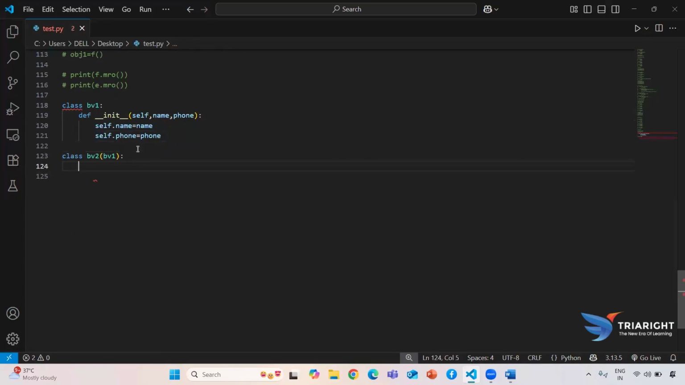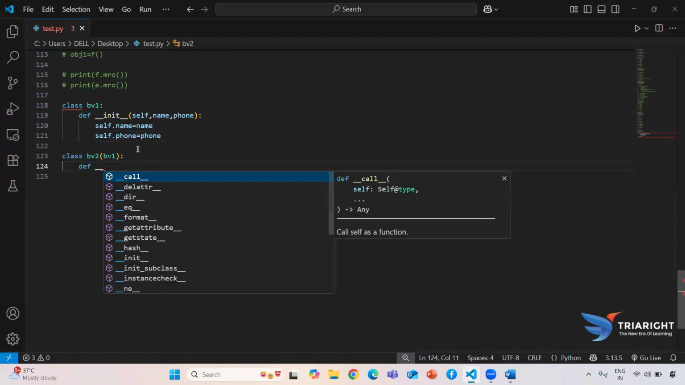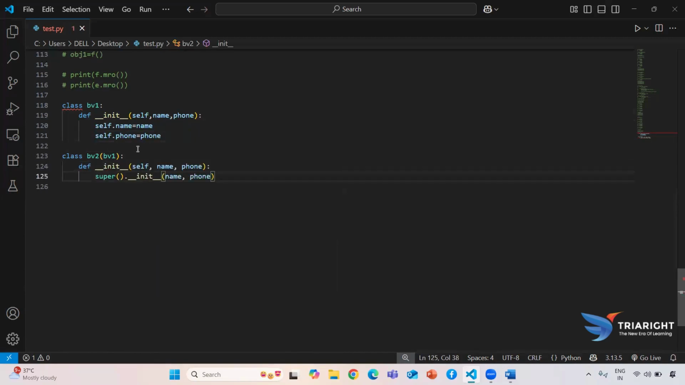After inheriting, my requirement is to add two more extra details. One is Aadhaar and the second is PAN number. Here also we are trying to initialize with the help of our constructor, because here also we are going to use constructor chaining. So here we are going to use that super method.